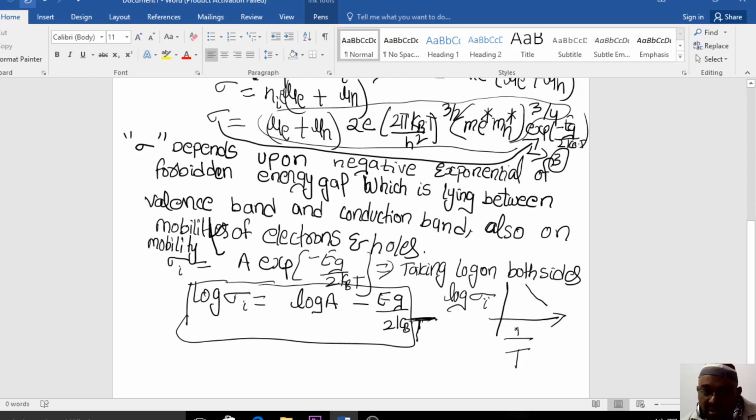So this is the graphical and mathematical representation, from which you can calculate the energy gap of the given intrinsic semiconductor.